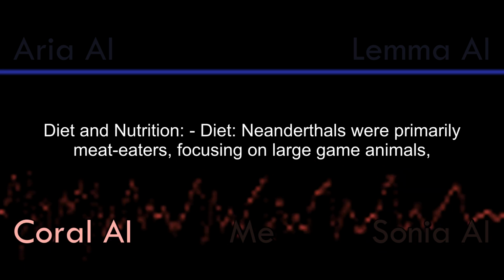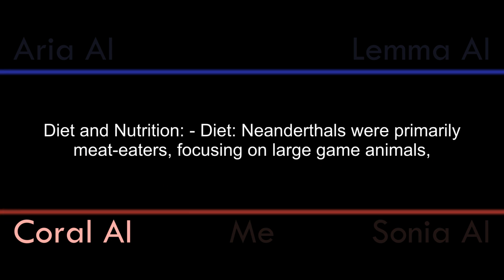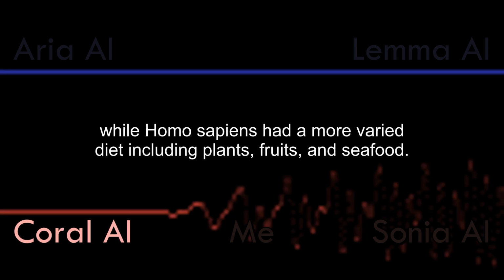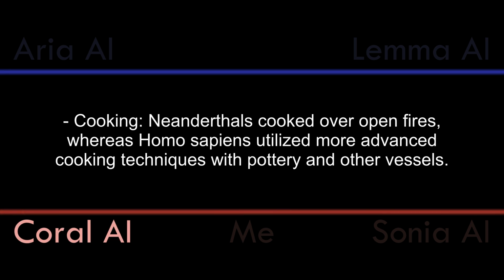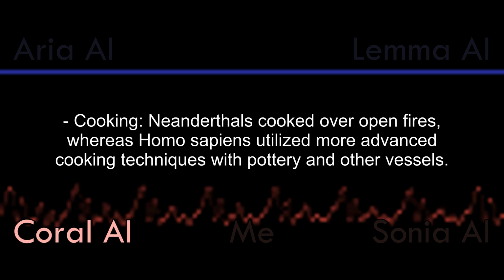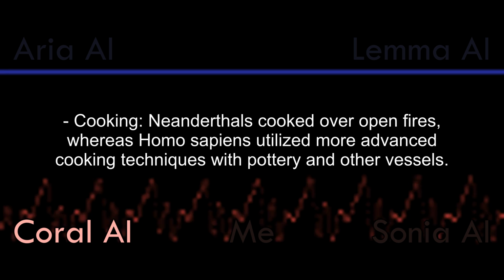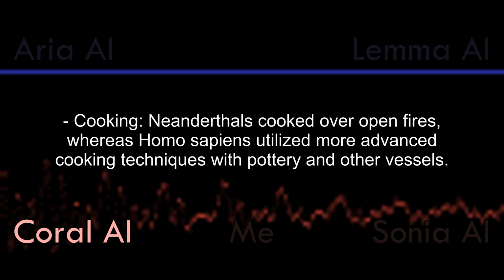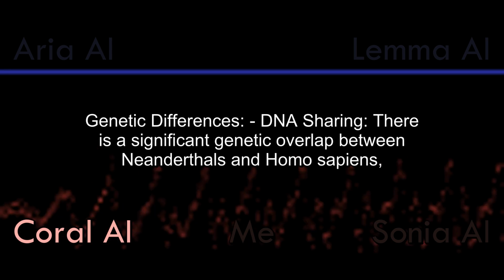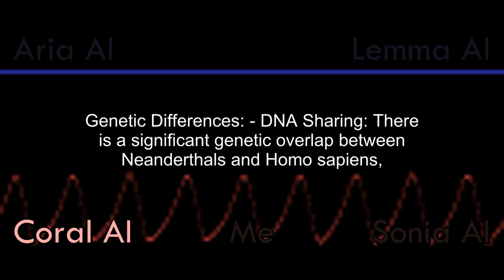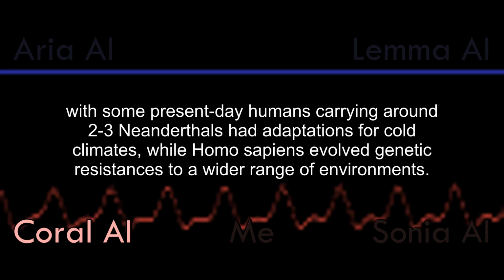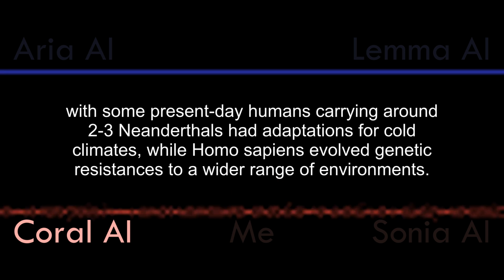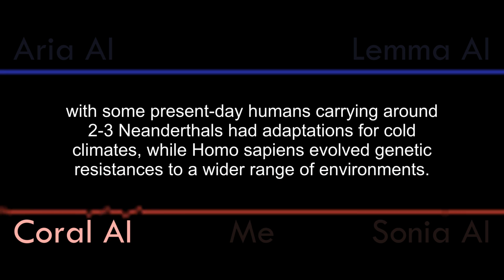Diet and nutrition. Neanderthals were primarily meat-eaters, focusing on large game animals, while Homo sapiens had a more varied diet including plants, fruits, and seafood. Cooking. The Neanderthals cooked over open fires, whereas Homo sapiens utilized more advanced cooking techniques with pottery and other vessels. Genetic differences. DNA sharing. There is a significant genetic overlap between Neanderthals and Homo sapiens, with some present-day humans carrying around 2-3% Neanderthal DNA. Neanderthals had adaptations for cold climates, while Homo sapiens evolved genetic resistances to a wider range of environments.